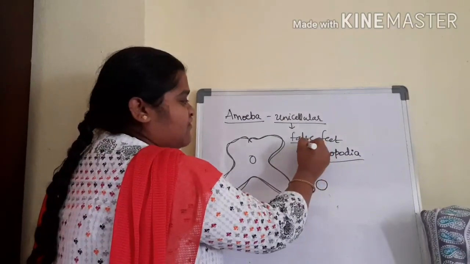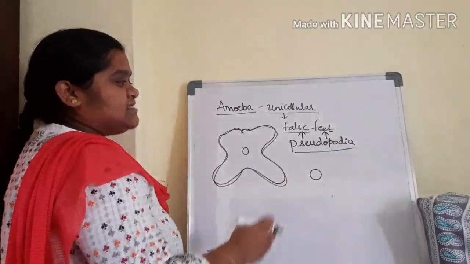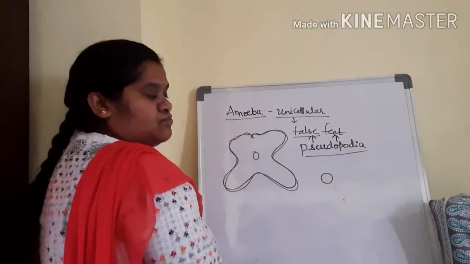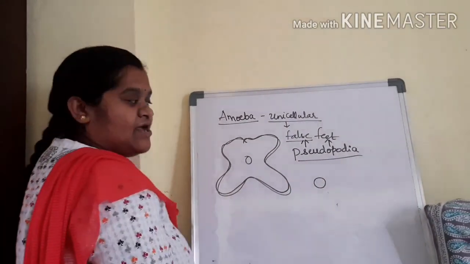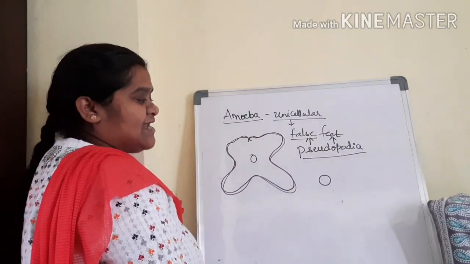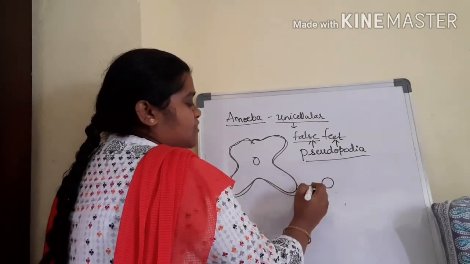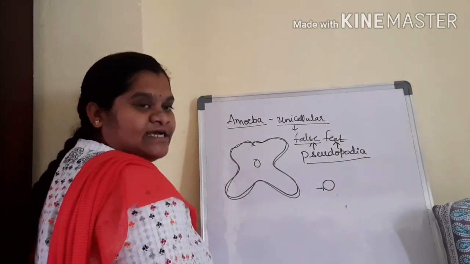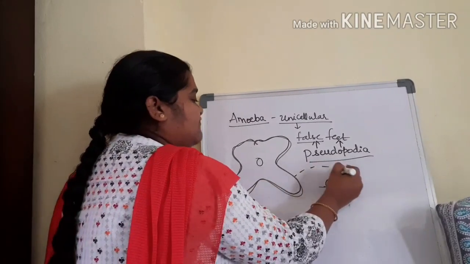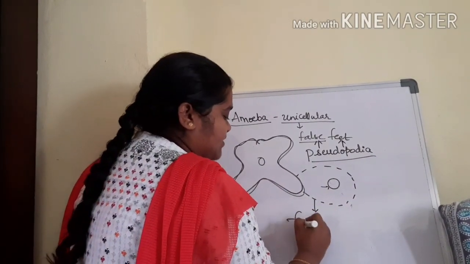Pseudo means false, podia means feet. First, for the digestion process, it extends the pseudopodia towards the food particle, and around the food particle it forms a food vacuole.